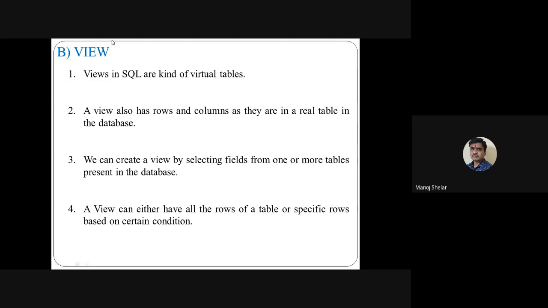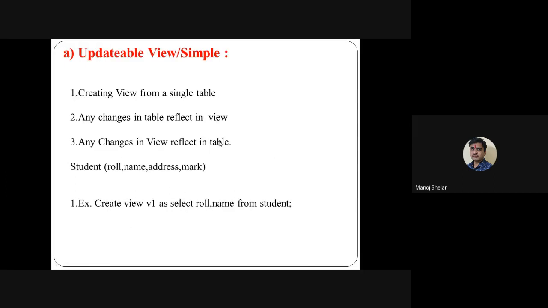So this view is called a non-updatable view. Views in SQL are virtual tables. A view also has rows and columns, but they are not real tables in the database. We can create a view by selecting fields from one or more tables. A view can either have all the rows of the table or specific rows based on the condition of the creation.